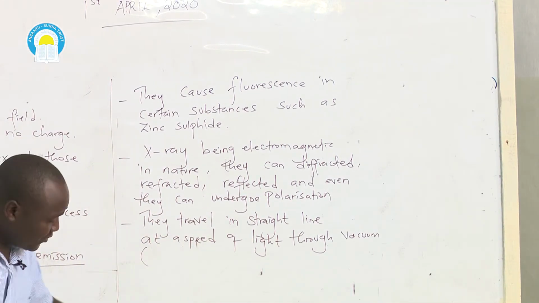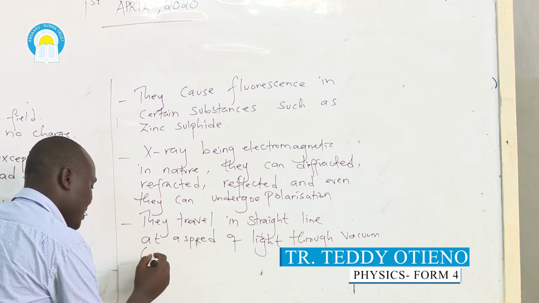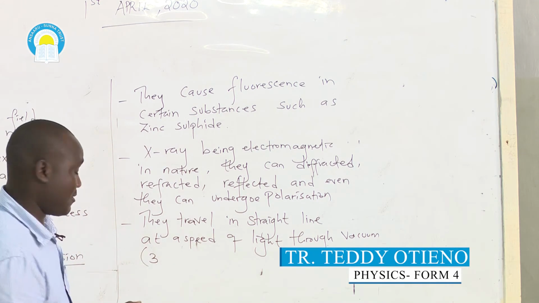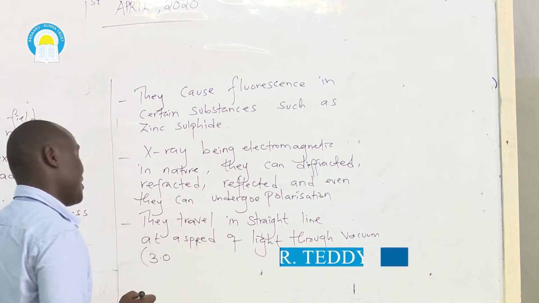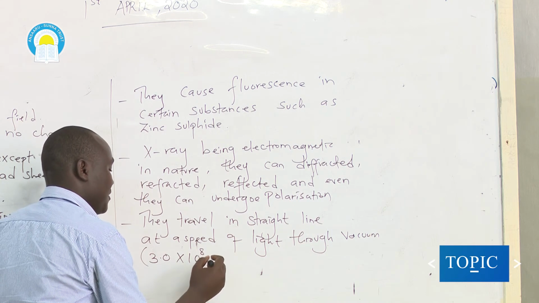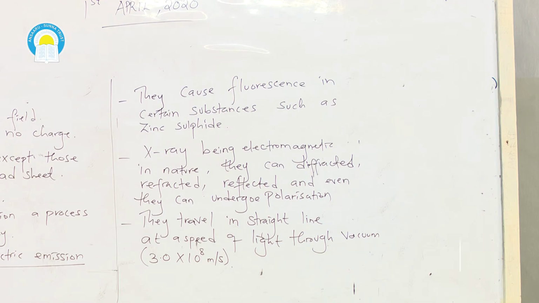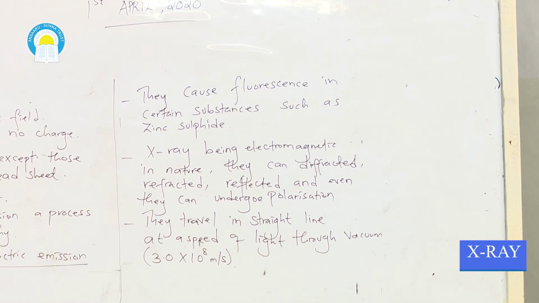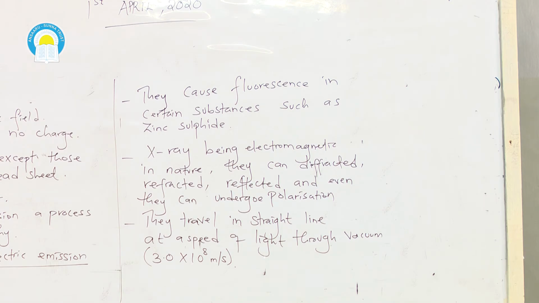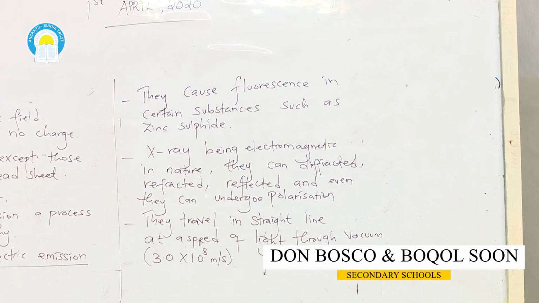The speed of light through a vacuum is a constant, approximately 300 million meters per second, which is the same as 3.0 times 10 power 8 meters per second. So X-rays also travel at the speed of light through a vacuum. So these are some of the concepts you should know based on the X-ray tube.